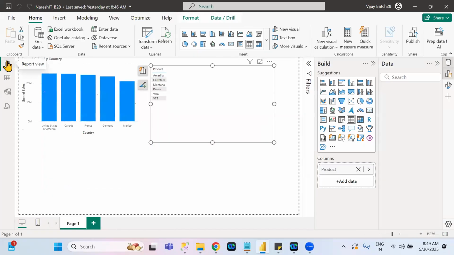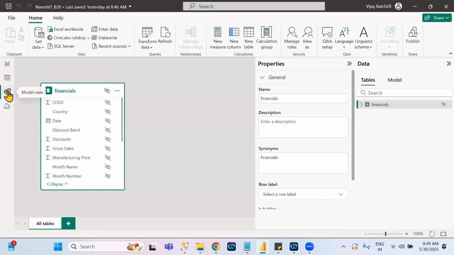See here, under the data tab, did you see the financial data set? In the visualization, whatever columns you are using remain as they are, but in the data tab you cannot see the data set or columns. Understand clearly? Same way, if you want to unhide it, again go to the model view tab and click on the crossed eye symbol again.